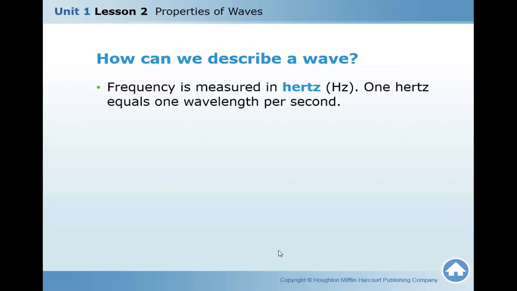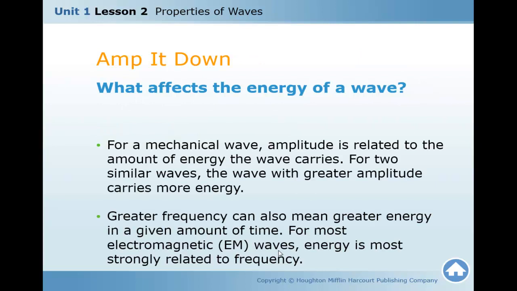Frequency is measured in hertz. What is the measuring unit for the frequency? Hertz. For the wave period, seconds. For the wavelength, meters. 1 hertz equals 1 wavelength per second. Frequency is the inverse of period.